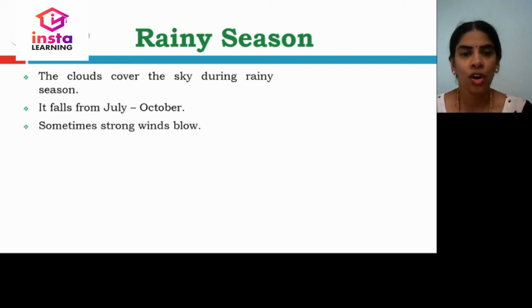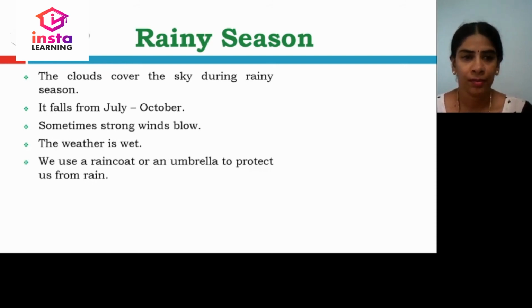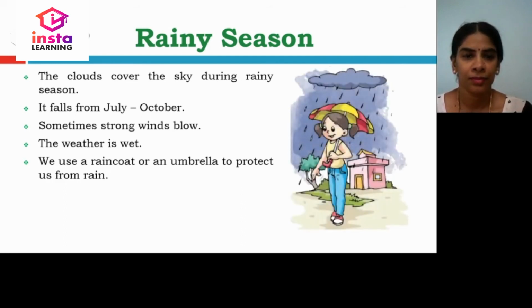Sometimes strong winds blow. The weather will be wet. We use a raincoat or an umbrella to protect us from rain. We float paper boats in water.